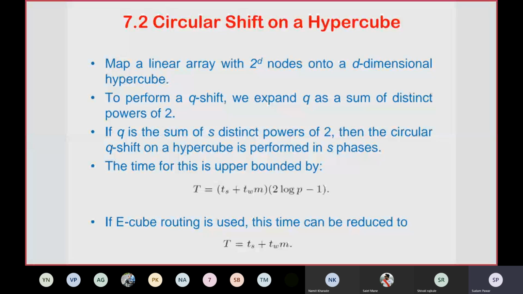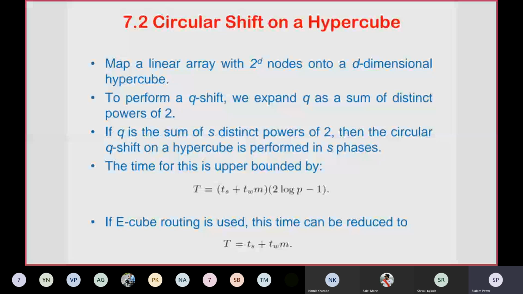The time for this is upper bounded by t equal to ts plus tw m into 2 log p minus 1 steps. If you are using e-cube routing, it can be reduced to t equal to ts plus tw m. That means the communication cost will be reduced in this case, because the 2 log p minus 1 term is not present, or is negligible. So this is about a circular shift on a hypercube.